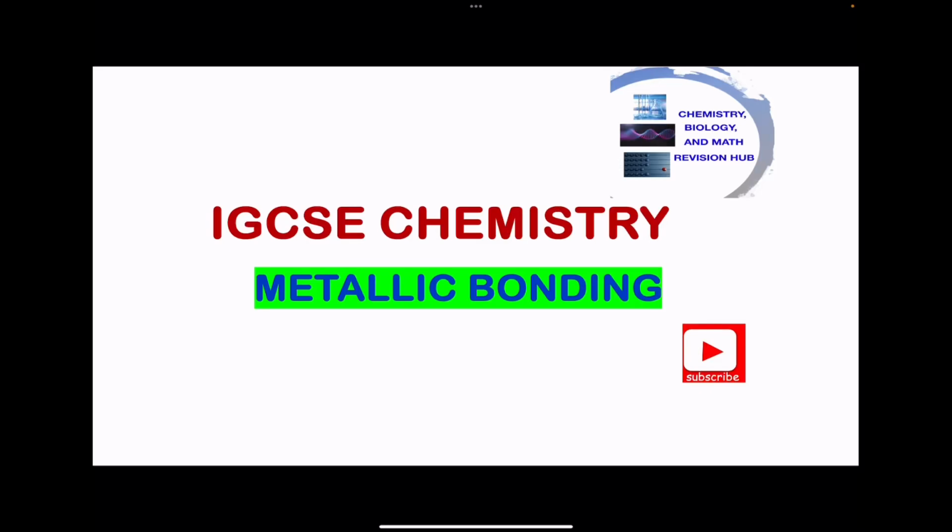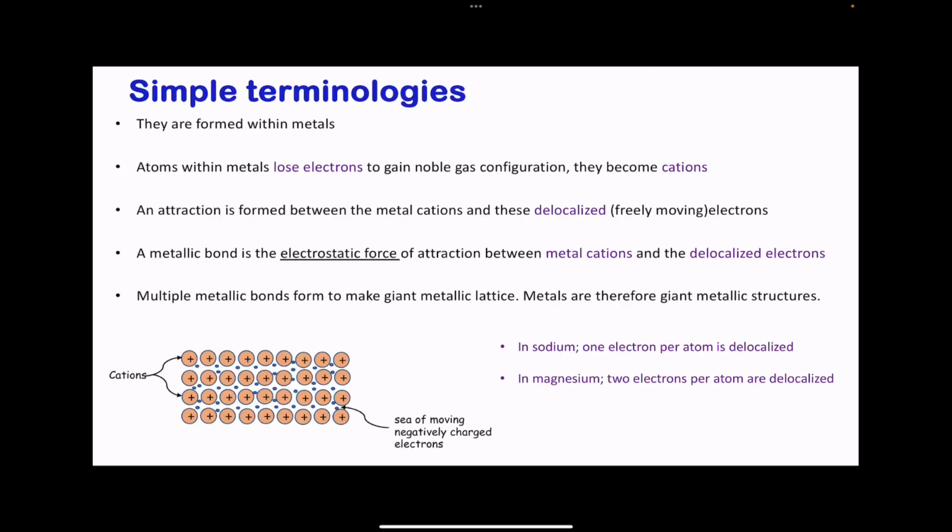Today we are doing the IGCSE chemistry topics. This is metallic bonding. We're going to begin with the simple terminologies. Metallic bonding only exists within metals.